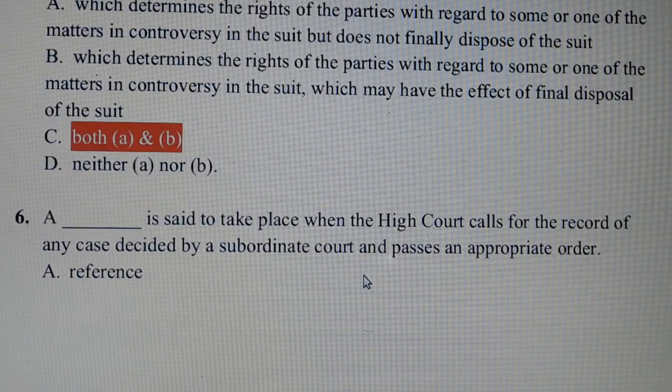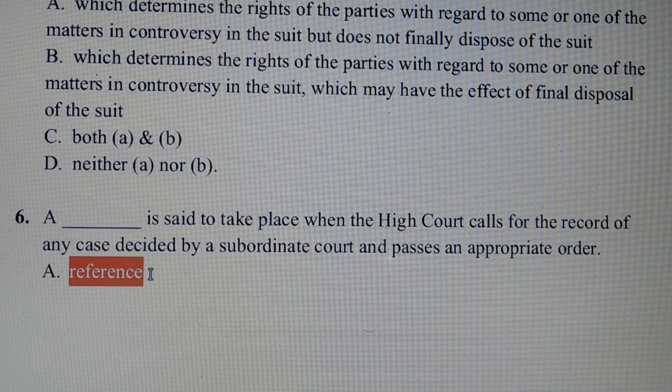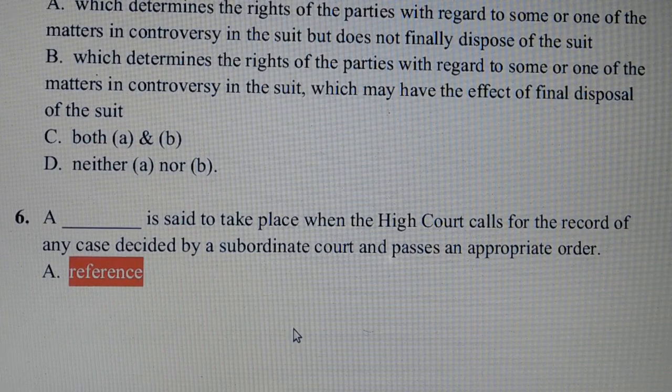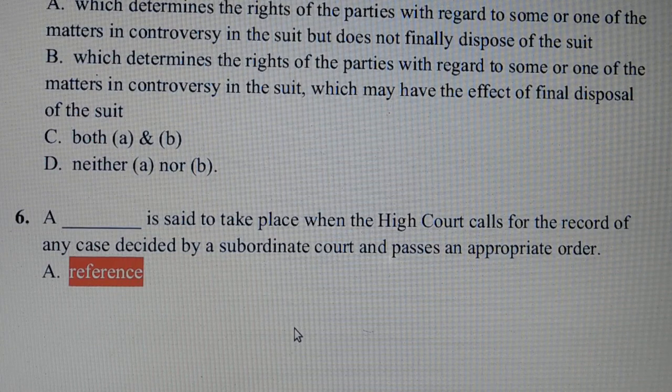Question number 6. A dash is said to take place when the High Court calls for the record of any case decided by a subordinate court and passes an appropriate order. Answer is option number A, reference. A reference is said to take place when the High Court calls for the record of any case decided by a subordinate court and passes an appropriate order.